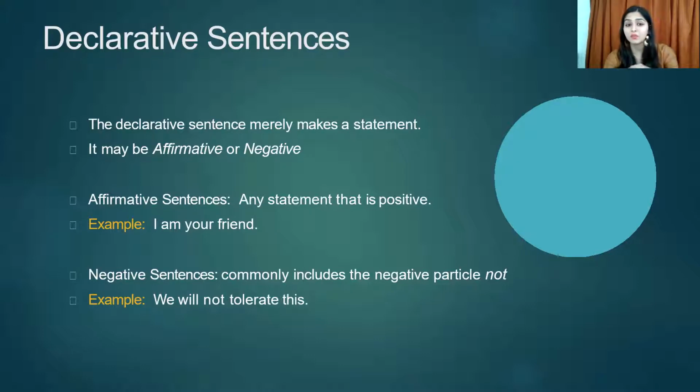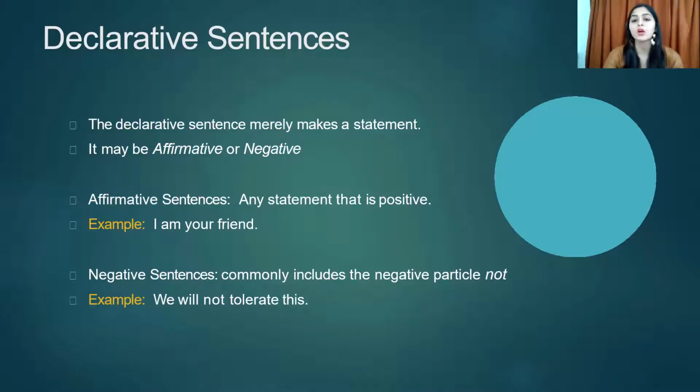Now, what do you mean by affirmative sentence? Any statement or any simple thing that has positivity in it is a positive declarative, that is an affirmative sentence. For example, I am your friend. It's a positive thing that I'm your friend. If I say I'm your enemy, it becomes a negative declarative sentence. So I'm saying I am your friend. So that is an affirmative sentence.